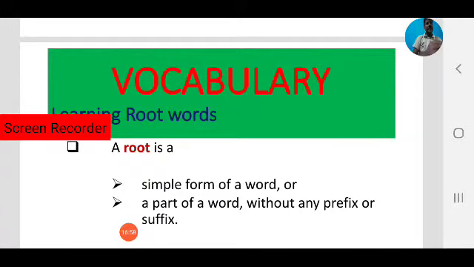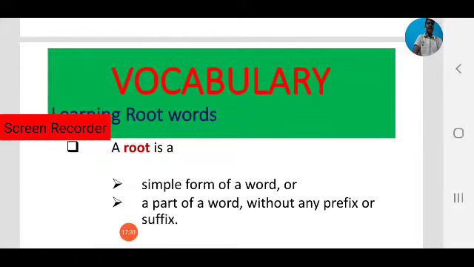It had to use a dictionary. That's why it becomes a global language. So in English we can find roots of many other languages. Most roots are from Greek and Latin, and also some from French. So learning root words is an important aspect of learning new words or improving our vocabulary.